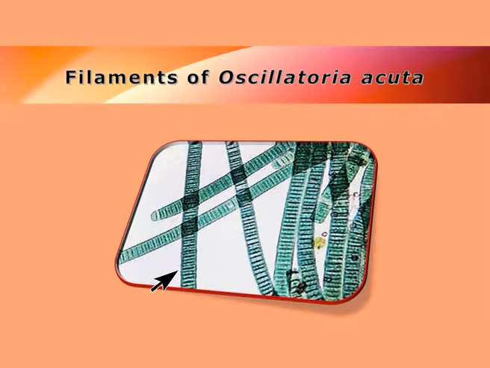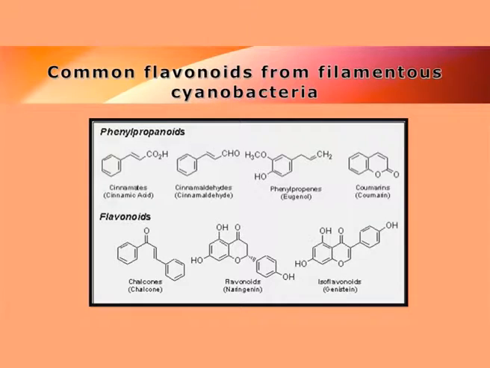There is a unique group of cyanobacteria like this filamentous Oscillatoria. In this Oscillatoria, the clearly blue-green color is because of the chlorophyll and because of the C-phycocyanin, which is typically blue in color. And this filamentous cyanobacteria is colonizing in a plant body and will help in the synthesis of different flavonoids or phenylpropanoid compounds.